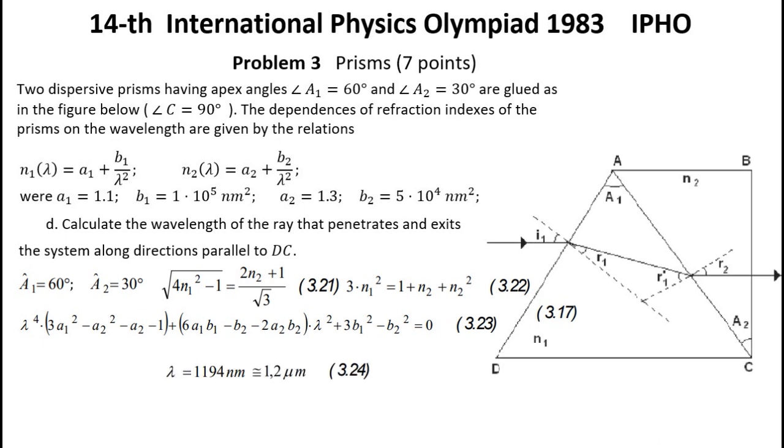Solving it, one determines the wavelength lambda of the ray that enters the prism system having the direction parallel with DC, and emerges from the prism system having the direction again parallel with DC. That is, lambda equals about 1.2 micrometers. This represents the answer of question D.